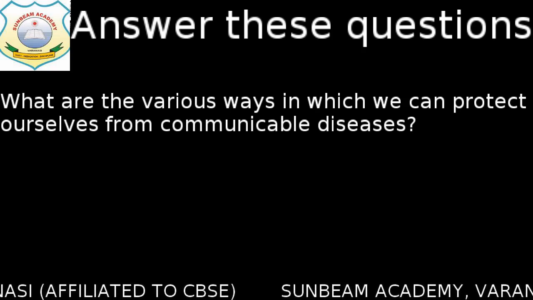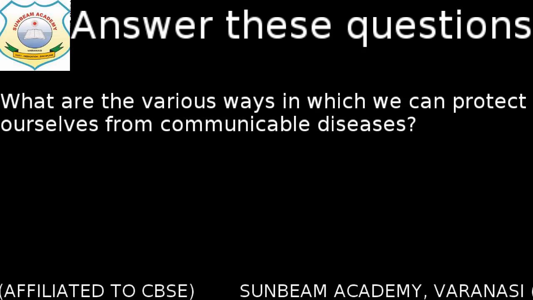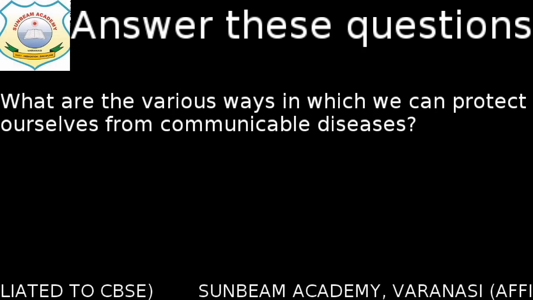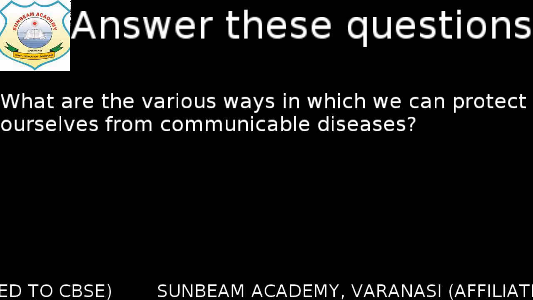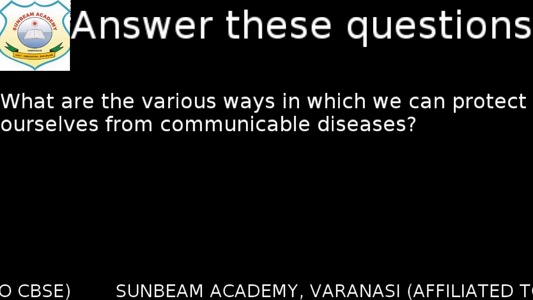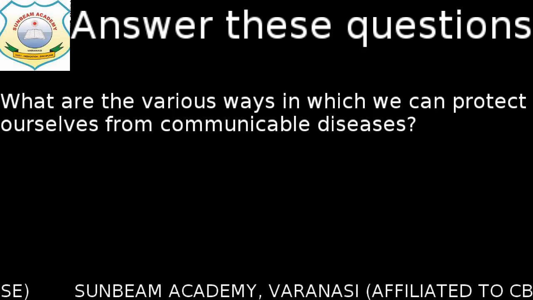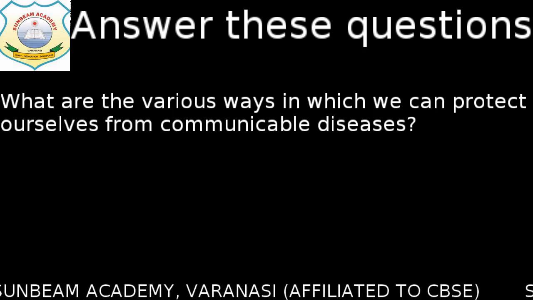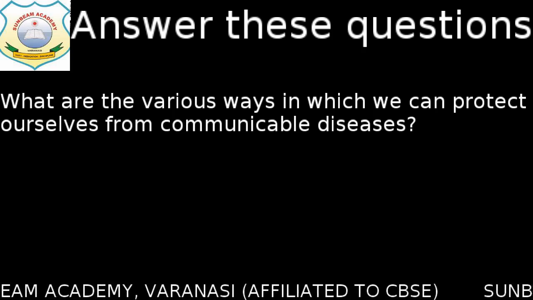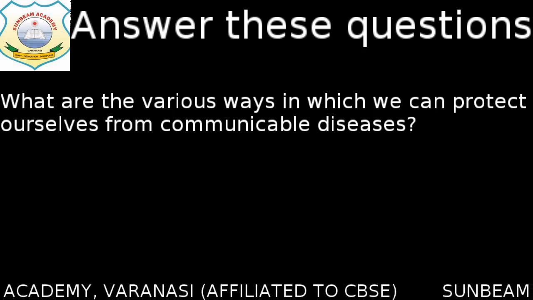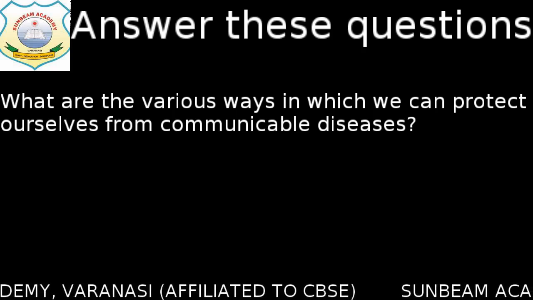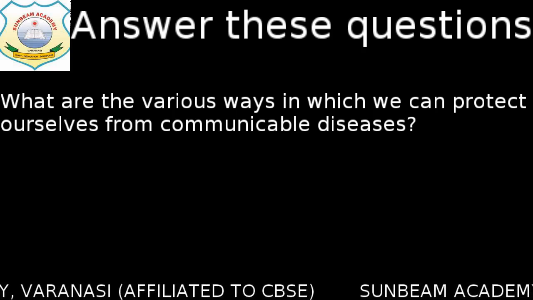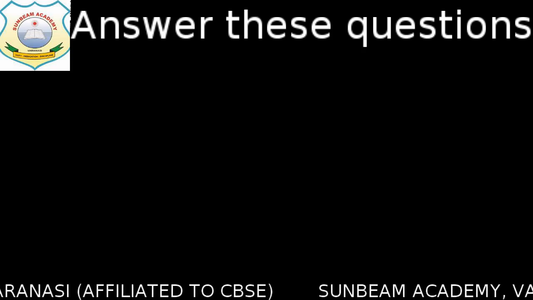Next we have, what are the various ways in which we can protect ourselves from communicable diseases? If you remember, the very first was sanitation, by keeping ourselves clean. Second, we discussed keeping our homes and surroundings clean. Third, by getting vaccinated, and by using clean water and food. These are 4 to 5 ways in which we can protect ourselves from these communicable diseases.